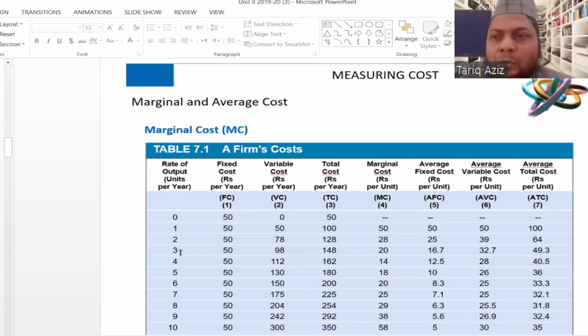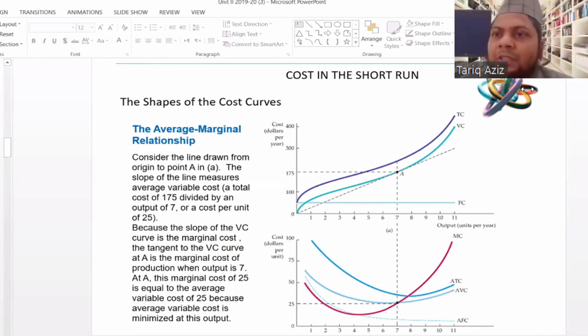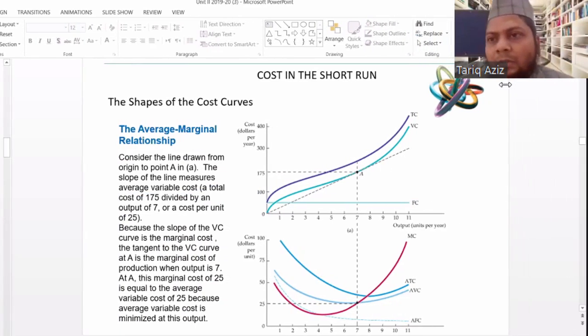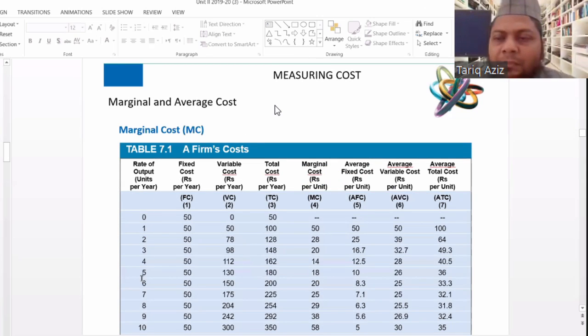So there is no need to consider the change, because the change is only 1. In some cases the change can be in multiples of 5, 10, or 20. In that case, this formula will help us. Otherwise, the change in the total cost will be the marginal cost, because the denominator will always be 1. In this example, the denominator is 1, because the change in quantity is 1.